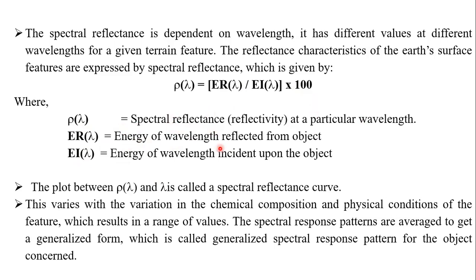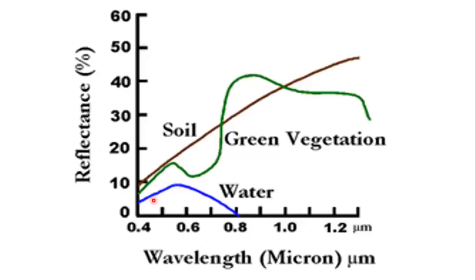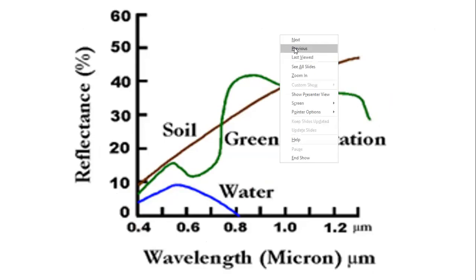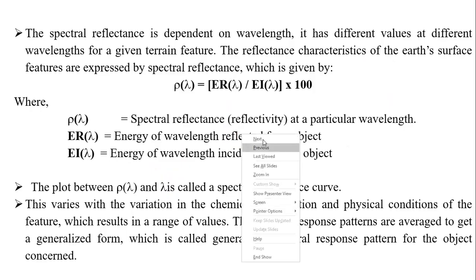So based on the wavelength and spectral signature, if you plot a graph, you will get this. In soil, it has more reflectance. In vegetation, there will be some undulating. This is not based on the crop, it will vary. But in water, you can see very little reflectance, because water is very transparent and the radiation goes very deep inside. This is called the spectral reflectance, what I said.